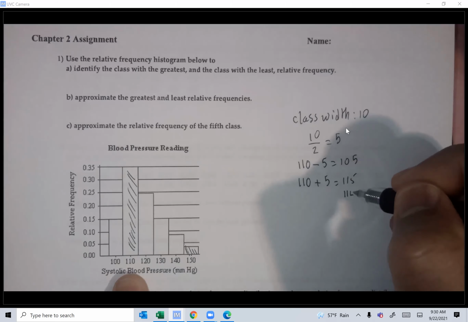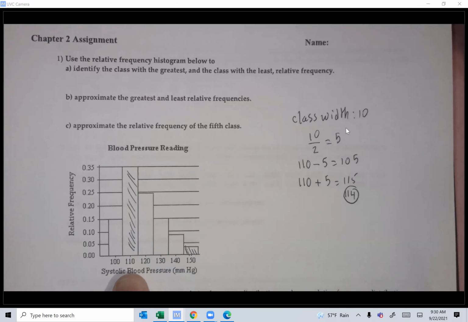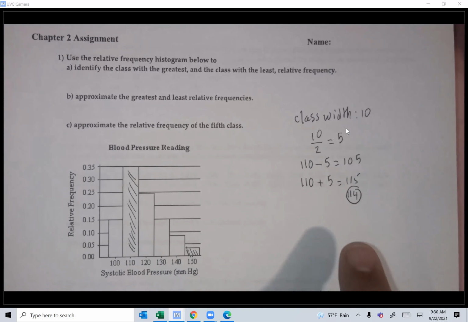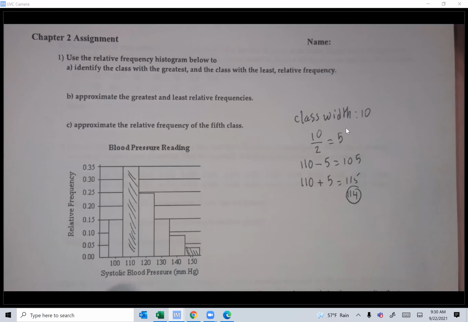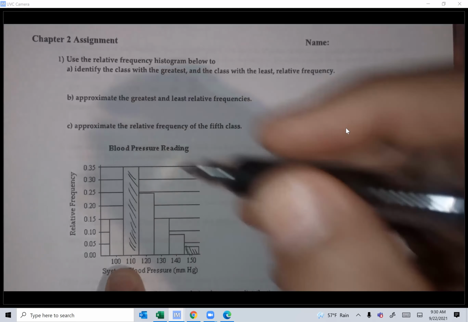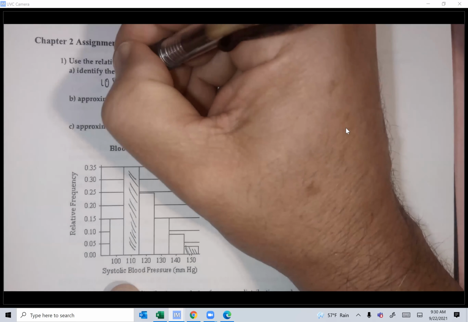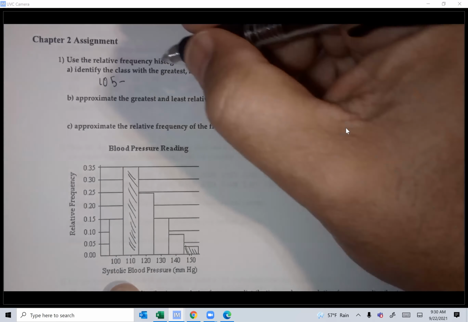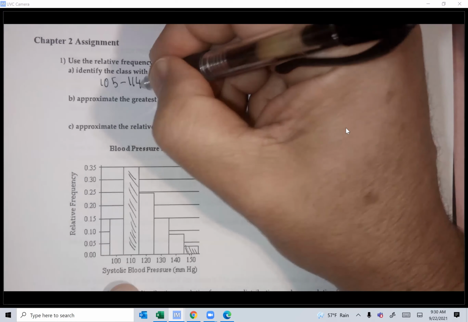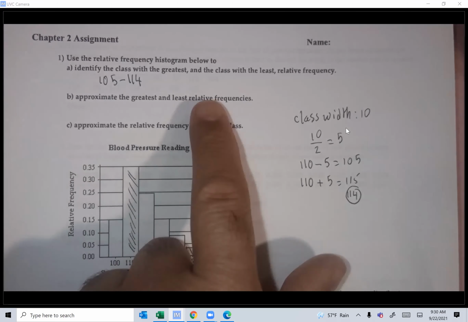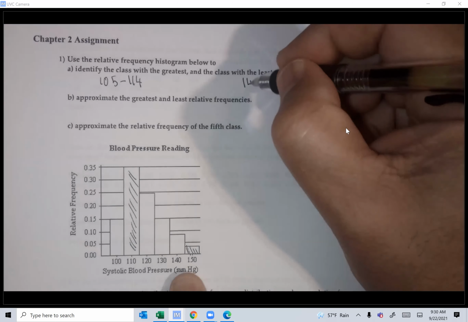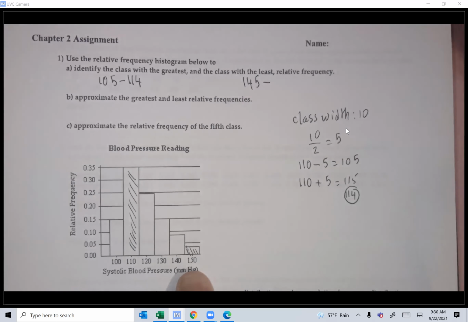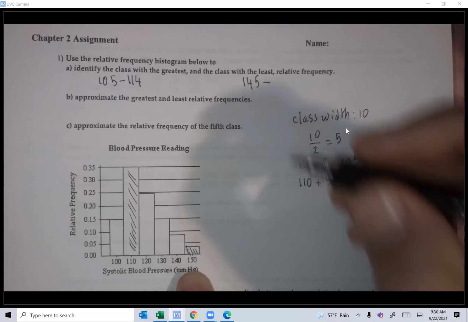so that will be 114. Because why we take 1 away? Because the next class starts at 115. So we go 1 lower. That's how I showed you how to construct the tables. So for the largest one, it's 105 to 114. Now for the least one, 150, guys, subtract the 5, will be 145. And add a 5 will be 155, but take away 1 will be 154.